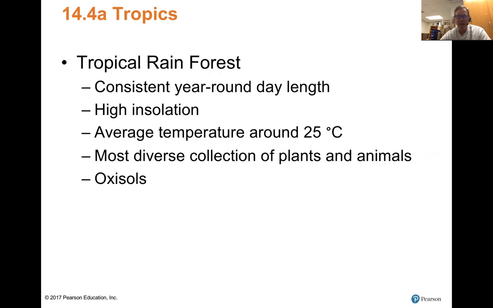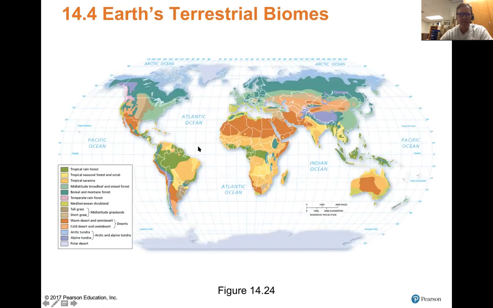Okay, now I'm going to show you what's going to happen. I'm going to stop here, and then in part 2, we're going to go through each one of these quickly and show you the different conditions and attributes specific to each one of the divisions. Notice here that the first one would be tropical rainforest, which we see here in South America, over here in Central Africa, and over here in Asia.